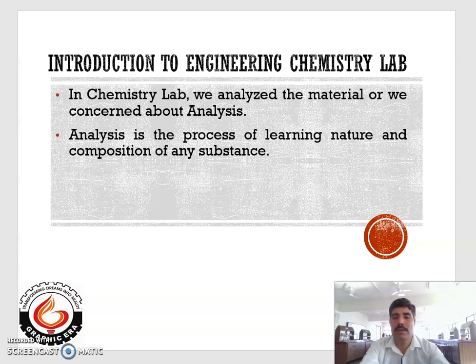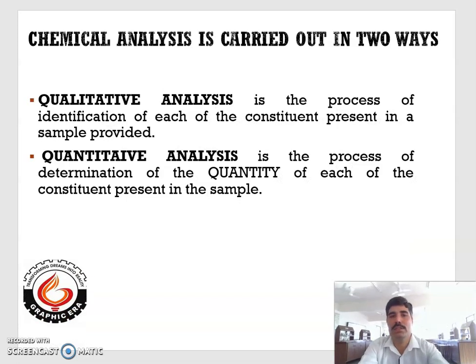In engineering chemistry lab, we analyze material or substance, or in other words, we are concerned about analysis. So, what is analysis? Analysis is basically a process to know about quality and quantity of any substance. Chemical analysis is carried out in two ways. First is qualitative analysis, second is quantitative analysis.